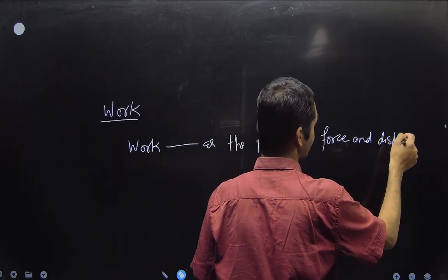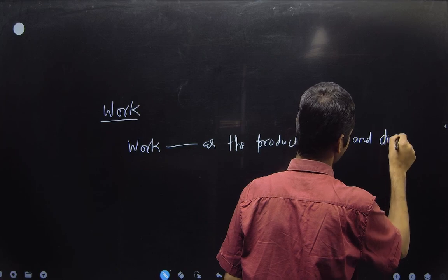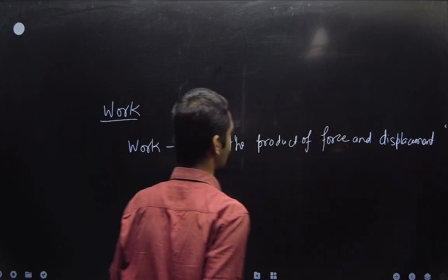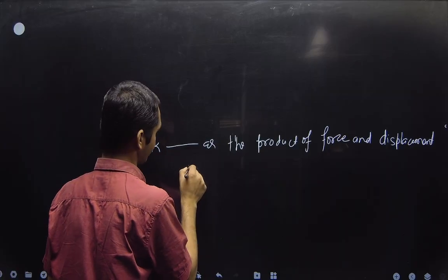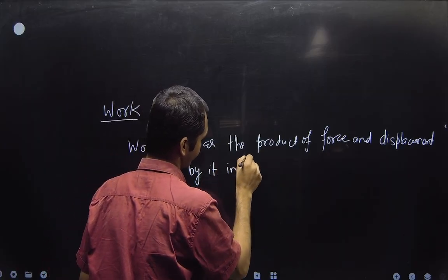Distance is a scalar quantity and displacement is a vector quantity. Work is the product of force and displacement in its direction.